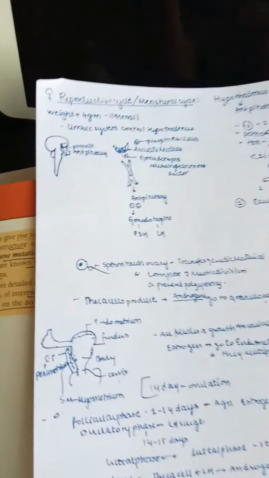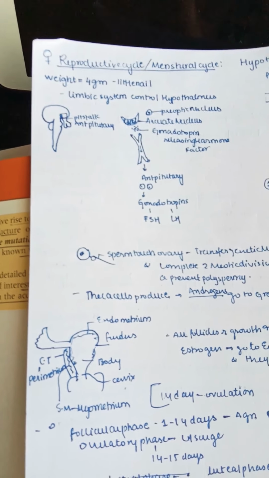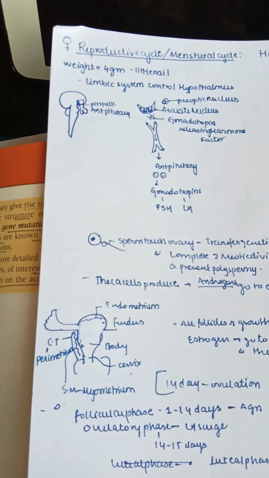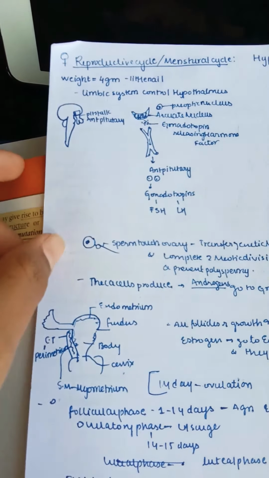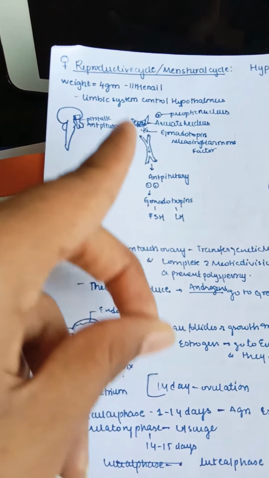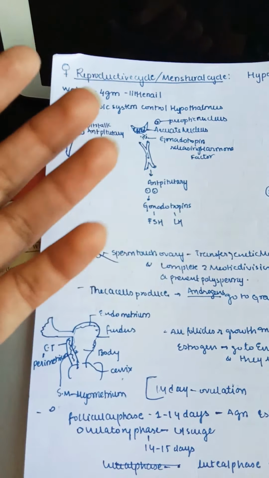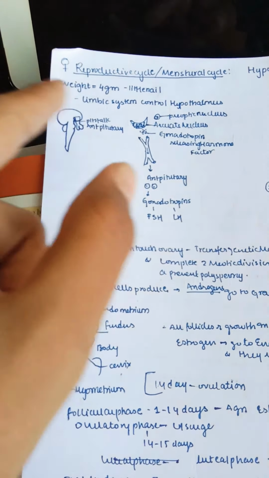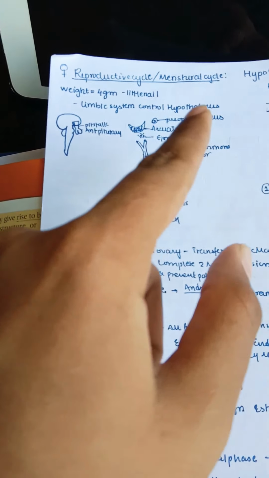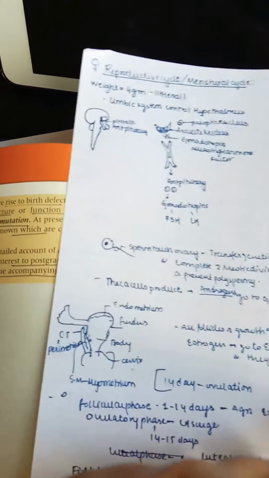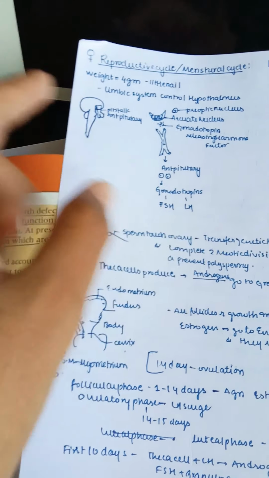So what is this? Let us check out. The weight of the hypothalamus is just 4 grams. That is just like our nail, a small part of the nail. And remember that the limbic system also has control over our hypothalamus. The limbic system is related to our emotions. So any emotional changes can also change the menstrual cycle or reproductive cycle in a female. You can see this is the pituitary stalk, this is the anterior pituitary.